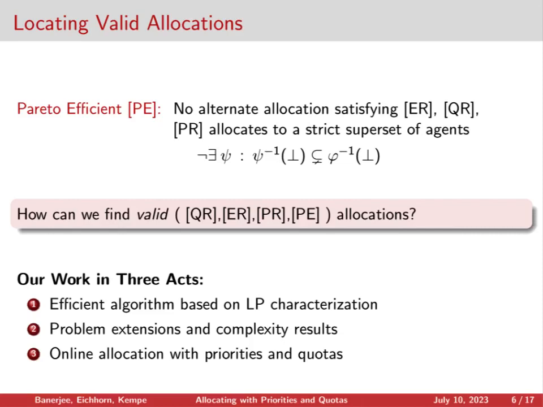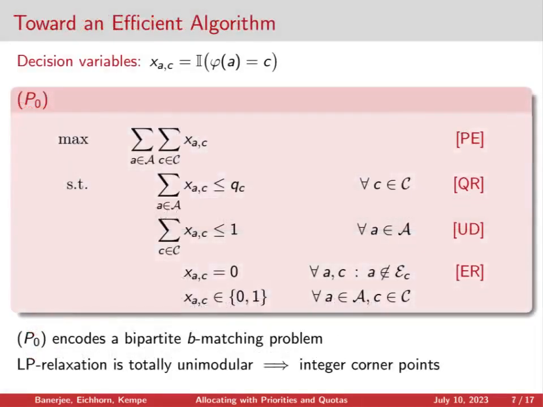Our algorithm is based on an integer programming formulation of our problem. Here we'll have a decision variable for each agent category pair that indicates whether that agent was allocated through that category. Then our objective will be to maximize the total number of allocations that are made. This will ensure Pareto efficiency, and we'll have constraints that enforce the respect for the quotas, the unit demand of the agents, and the eligibility requirements.